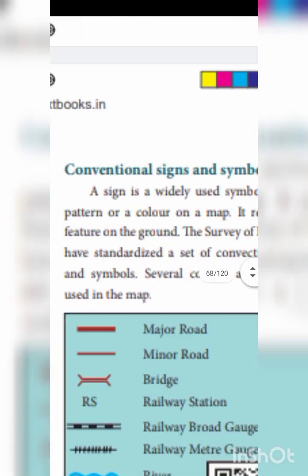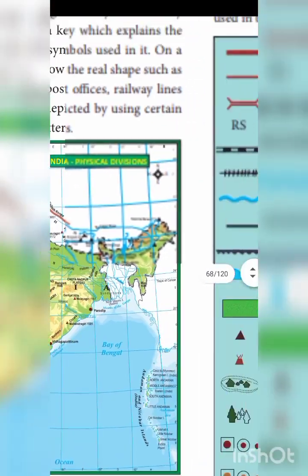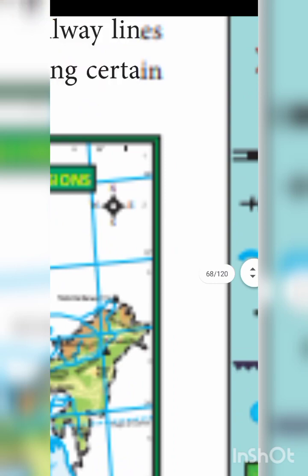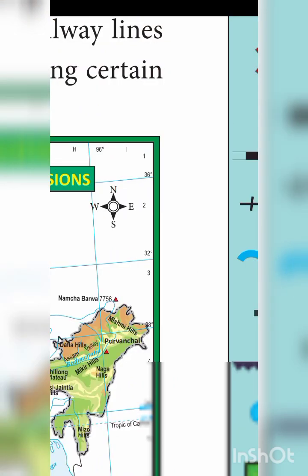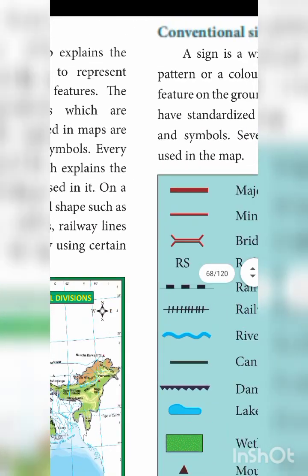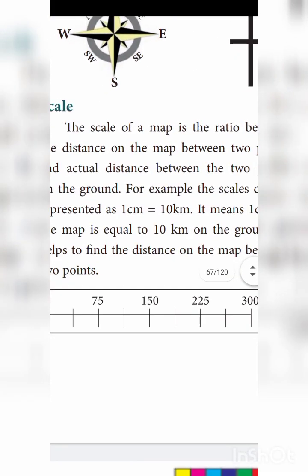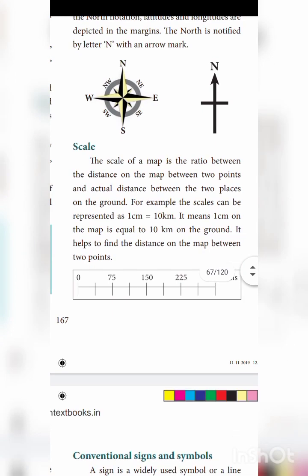So see, this is a map. This is the India map. See here, see where they gave the direction. In all maps you will have the direction in the right hand corner. North they will represent, south they will represent, east, west. Sometimes only north will be there, like this. Okay, and then scale.